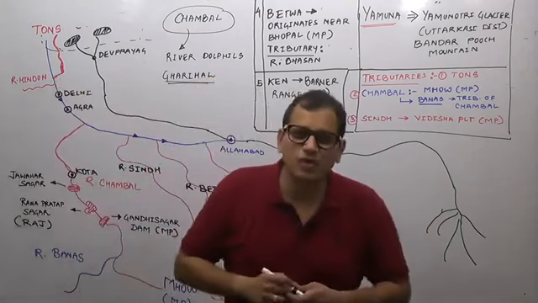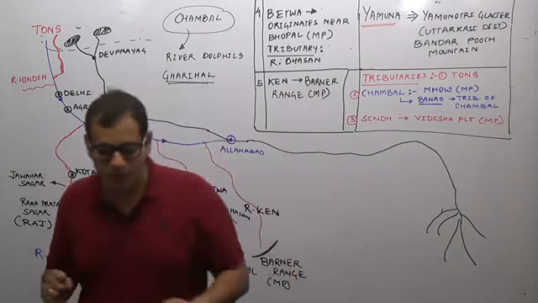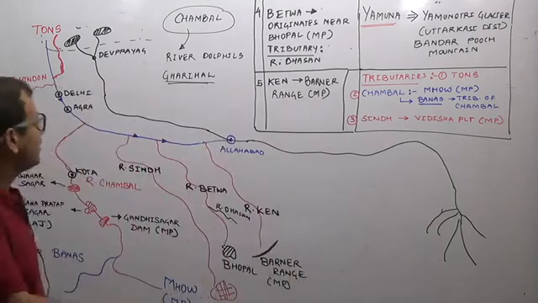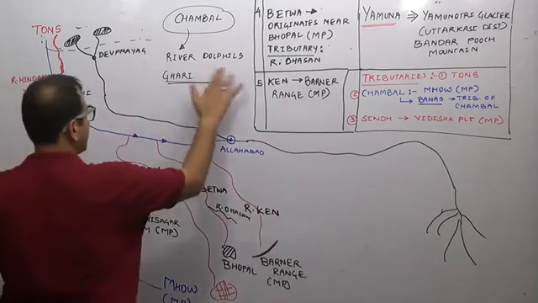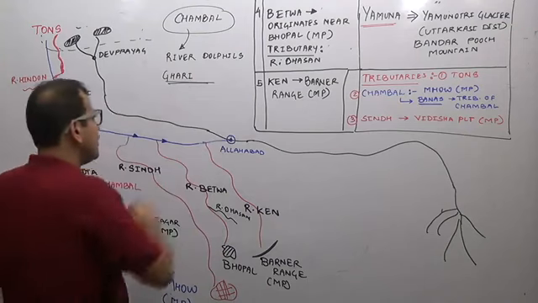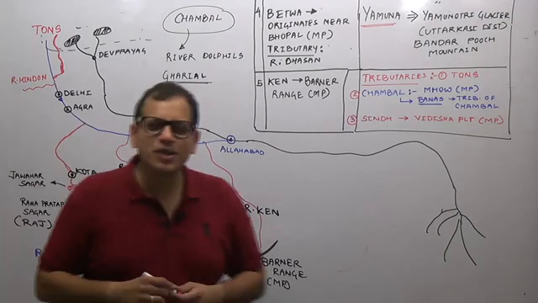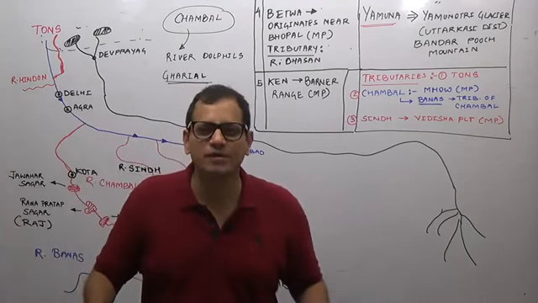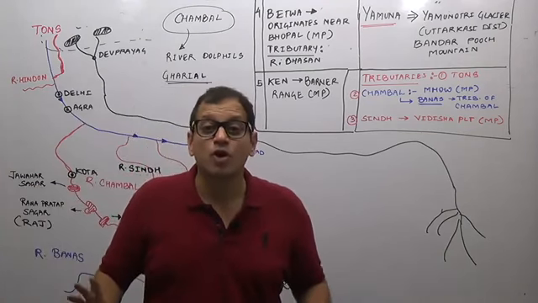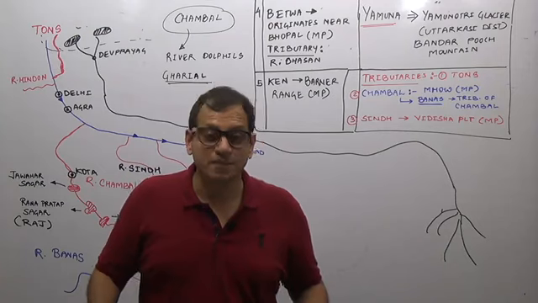That is not a saltwater crocodile. It is famous for two things. One is Gharial and the other is river dolphins. Now, you remember that Chambal is one of the least polluted rivers in India.